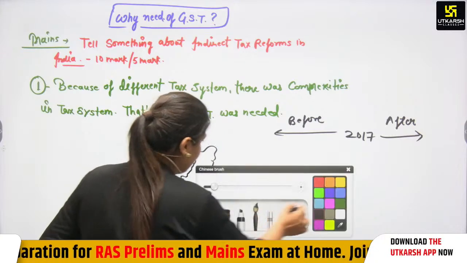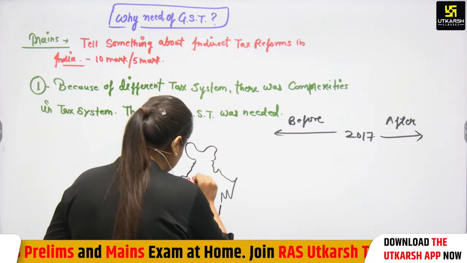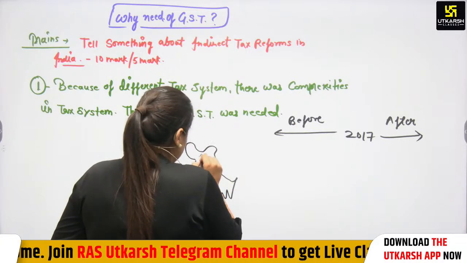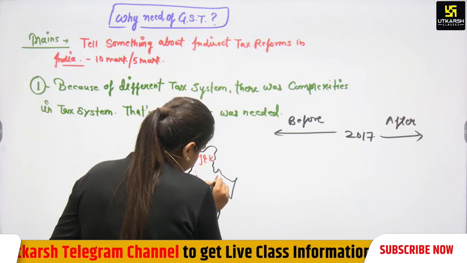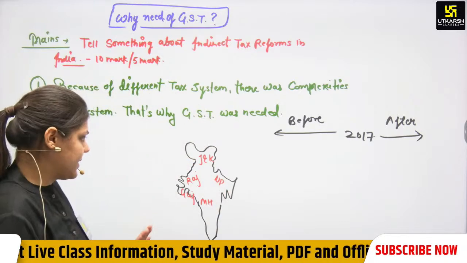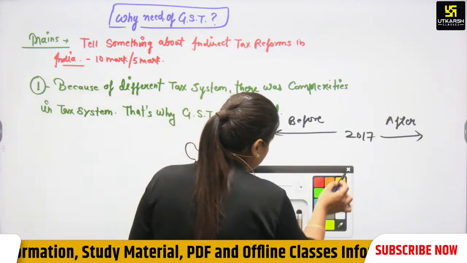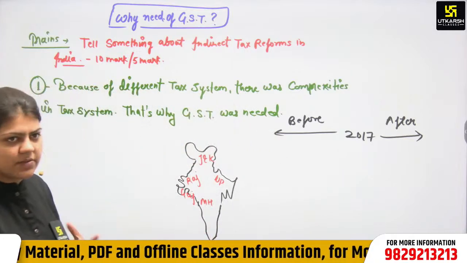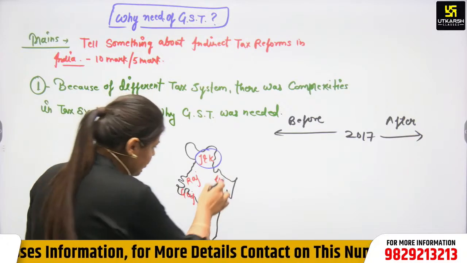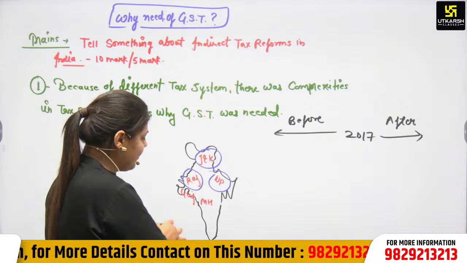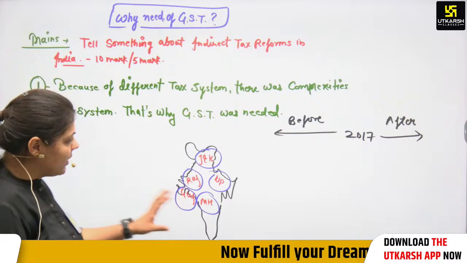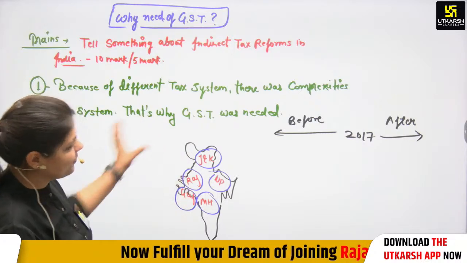Firstly, we have to discuss that this is Rajasthan, this was Gujarat, Maharashtra, Jammu and Kashmir, and UP. There were different tax rates. Before 2017, when GST was not implemented in the Indian tax system, Jammu and Kashmir was taking different tax, UP was taking different tax, Rajasthan, Gujarat and Maharashtra as well. So all the states were taking different tax rates.